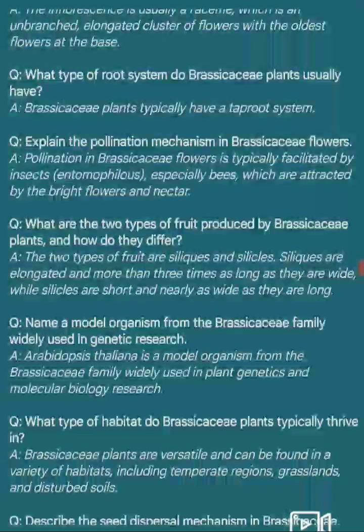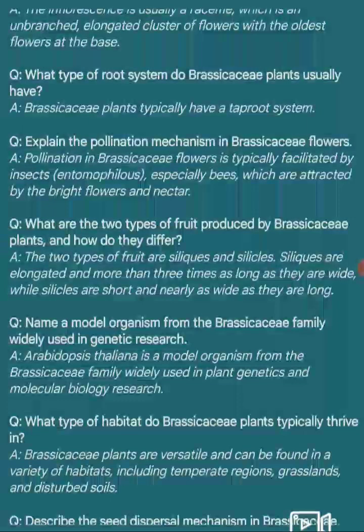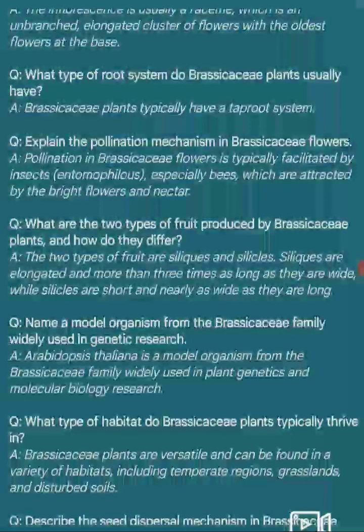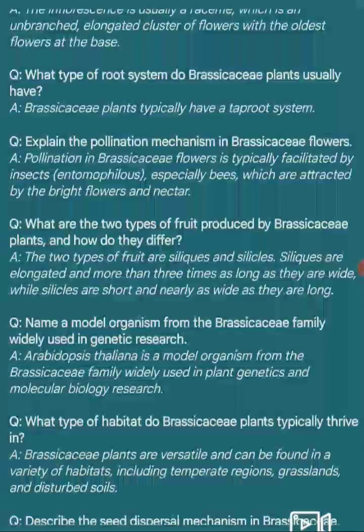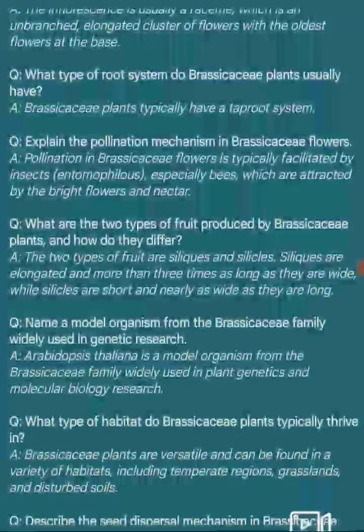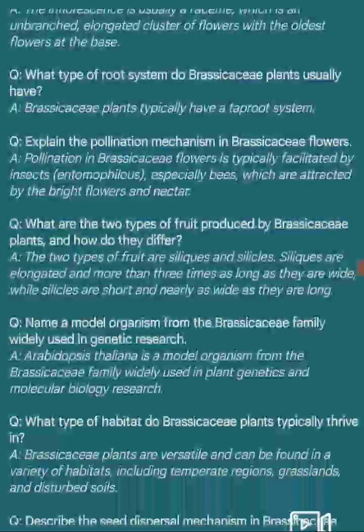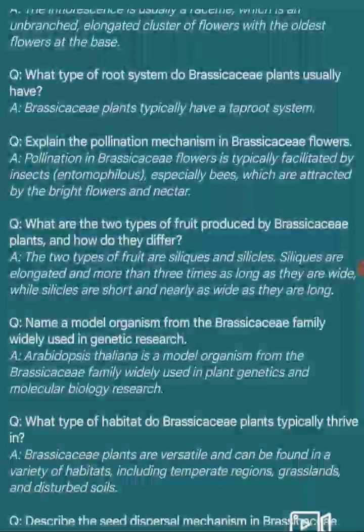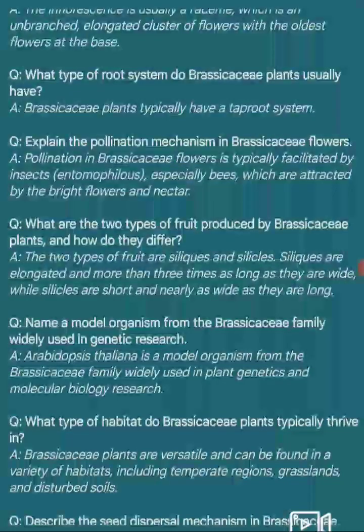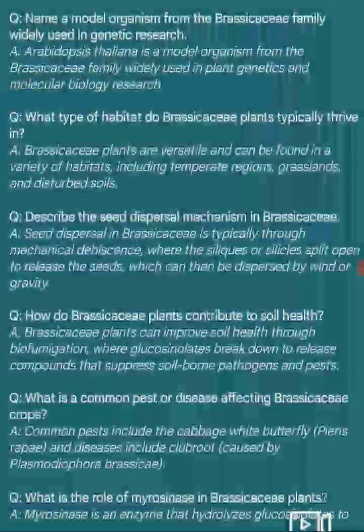Next question. Name a model organism from the Brassicaceae family widely used in genetic research. Answer. Arabidopsis thaliana is a model organism from the Brassicaceae family widely used in plant genetics and molecular biology research.